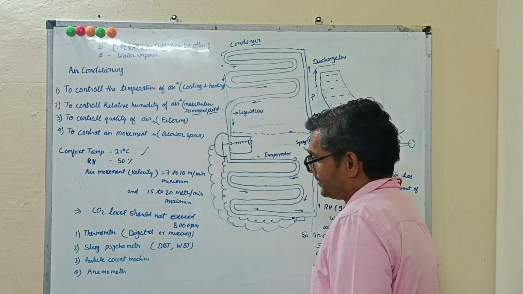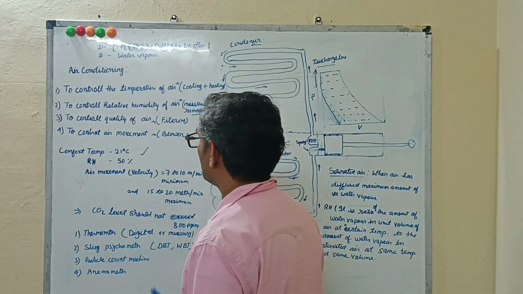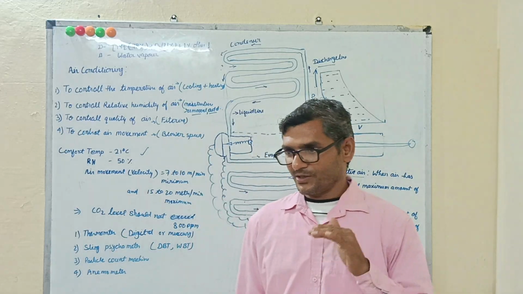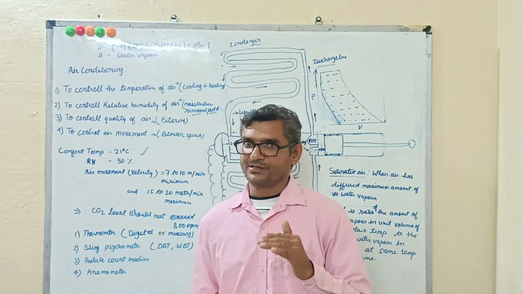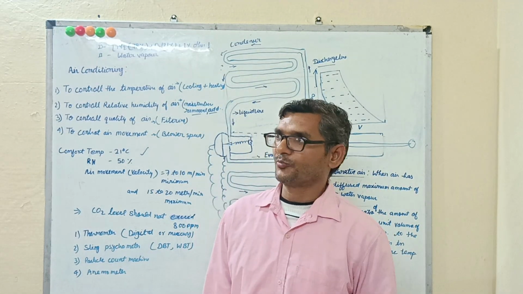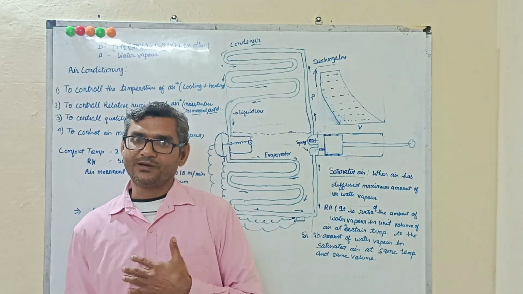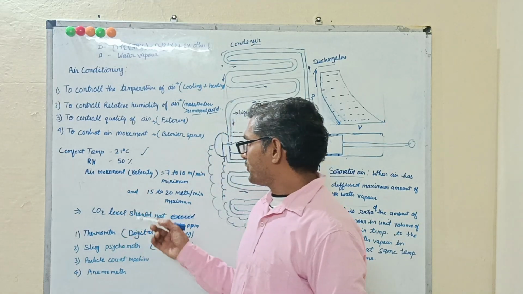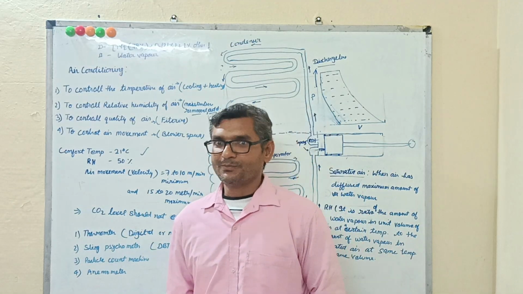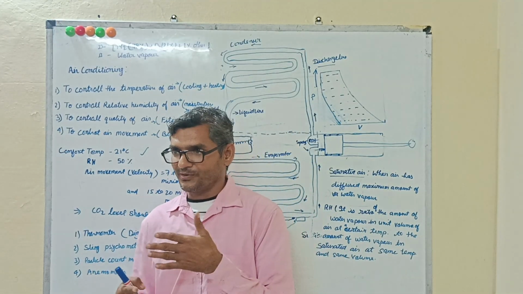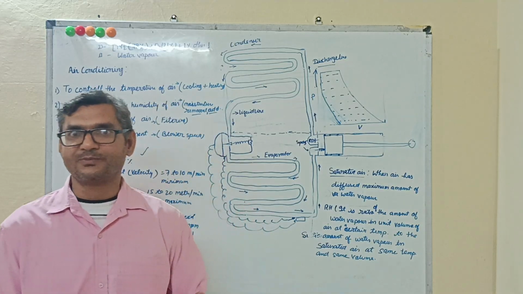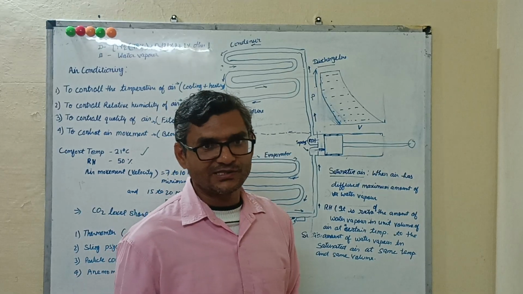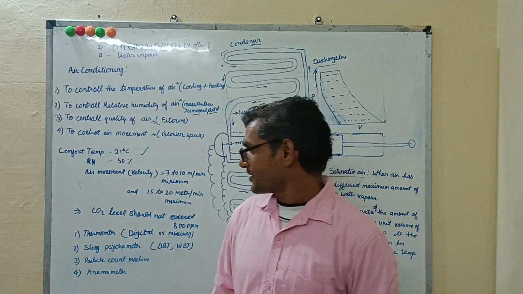The second one is the anemometer. The anemometer is used to measure air velocity. I told you before that air movement should also be limited. More air movement is also a problem, we are unable to breathe. If velocity is less, dust particles will be more. Very low velocity means air passes very slowly through the filter, then dust generation will be more.